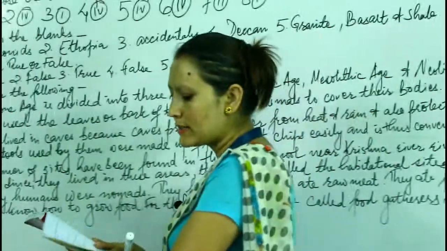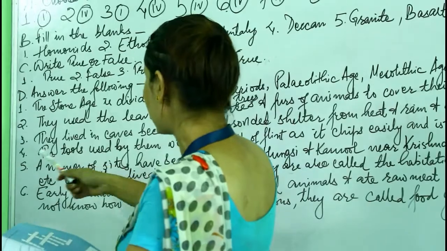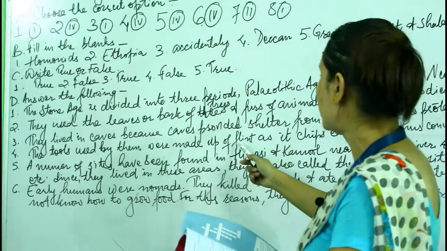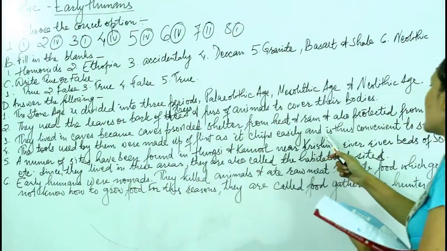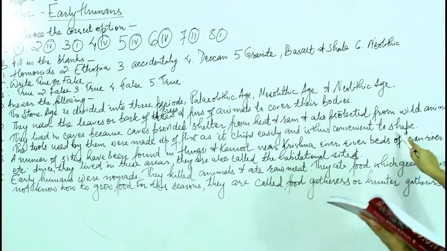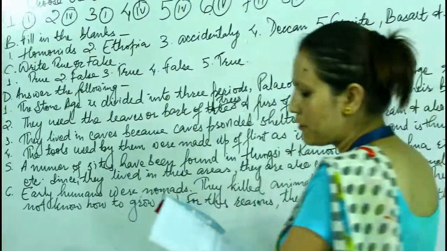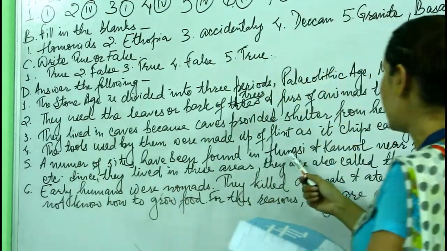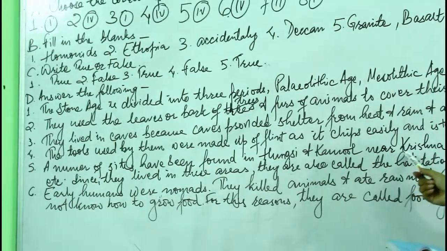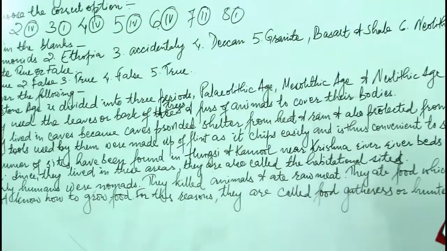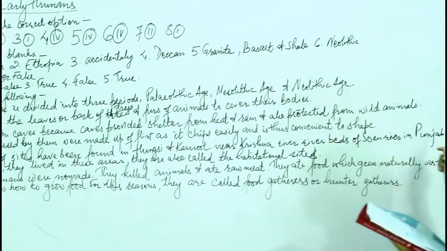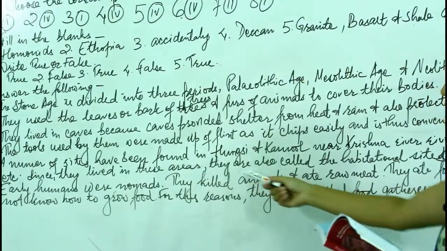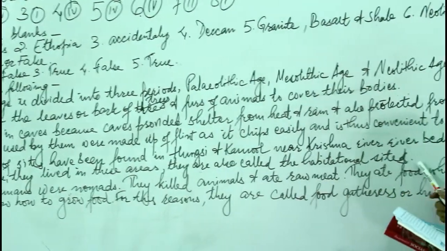Number 4, why did early humans use flint to make tools? The tools used by early humans were made of flint as it chips easily and is thus convenient to shape. Number 5, name few habitation sites of Paleolithic age. A number of sites have been found in Hunsi and Kurnool near Krishna river, beds of Sona river in Punjab, Kashmir, etc. Since they lived in these areas, they are also known as the habitational sites.